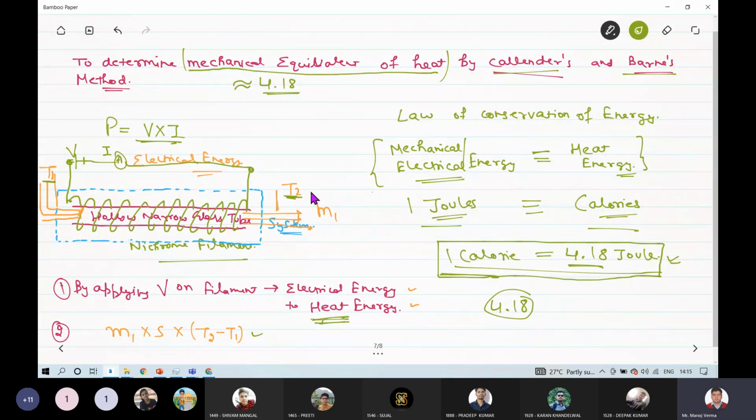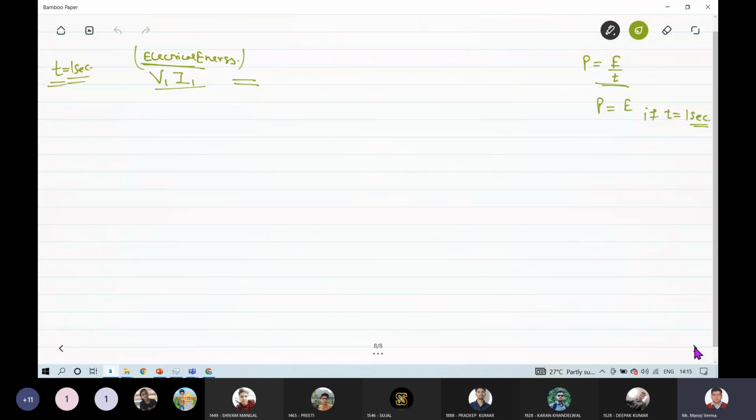Okay, so at this point of thermal equilibrium, at this point of steady state, the electrical energy entering the system is equal to V1 I1, and the heat energy escaping from the system is equal to M2 S (T2 minus T1).